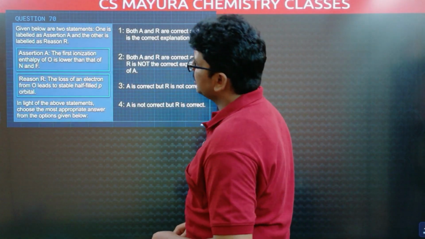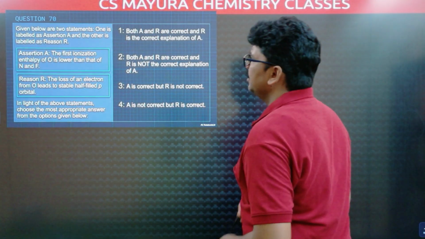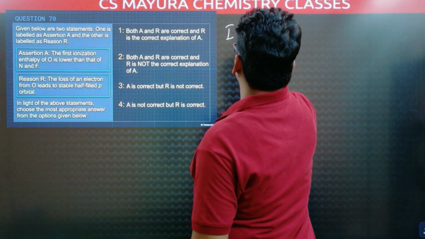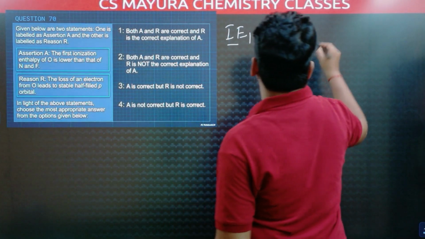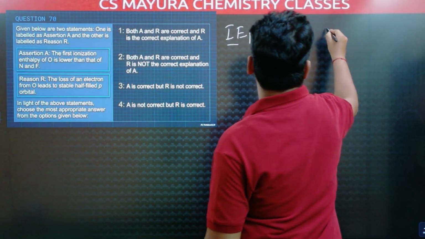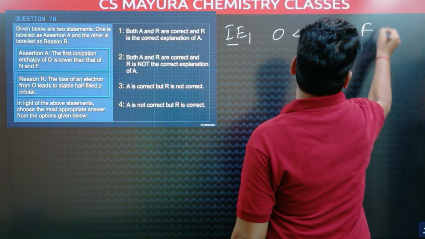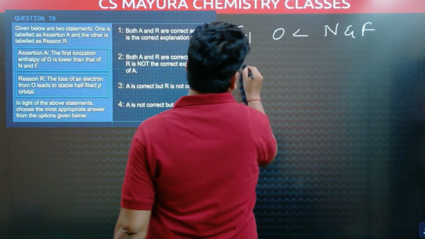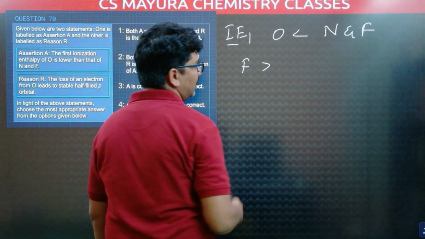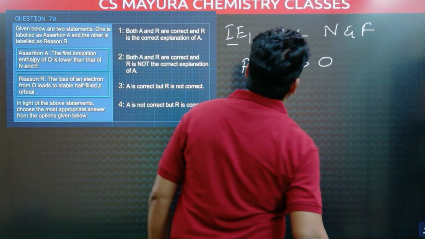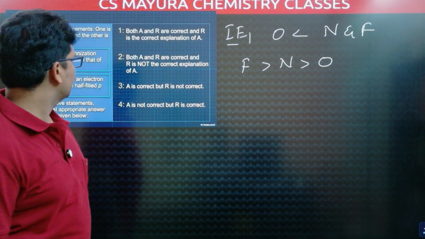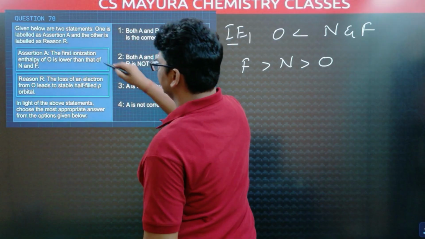The first ionization enthalpy of oxygen is lower than that of nitrogen and fluorine. So fluorine's ionization enthalpy is greater than nitrogen's, and nitrogen's is greater than oxygen's. This is the order, and this statement is correct.